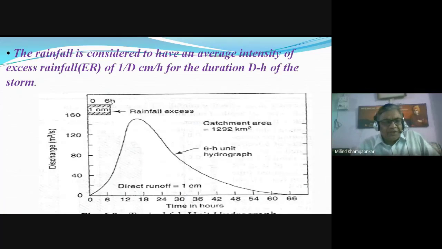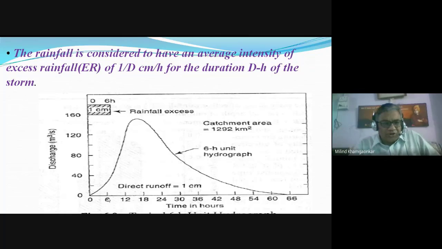So if we divide the 1 centimeter depth of the runoff or the rainfall by the duration of the hydrograph, okay, duration of hydrograph means duration of the excess rainfall. D hours unit hydrograph means D shows the duration of the excess rainfall.